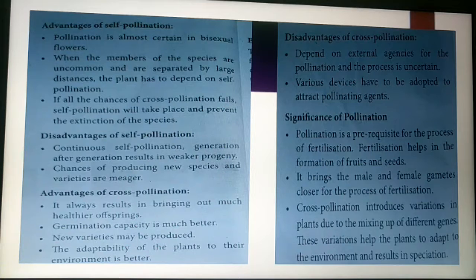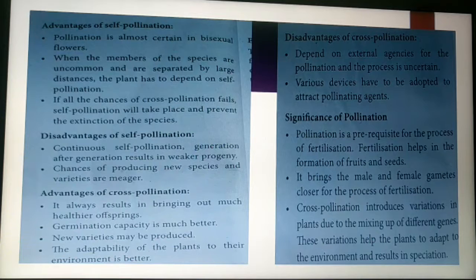The germination capacity of cross-pollinated seeds is much better than self-pollinated ones, because the endosperm of cross-pollinated flowers is larger and shows vigorous growth. New varieties may be produced due to cross-pollination. The adaptability of the plant to its environment is better compared to its parent.